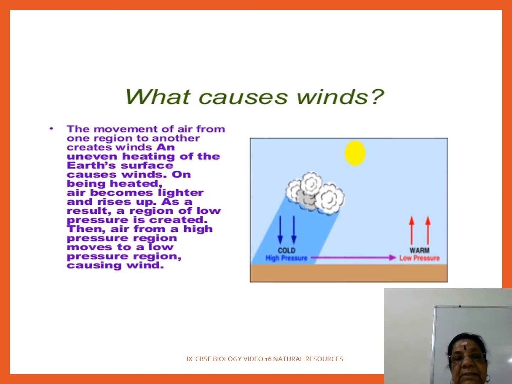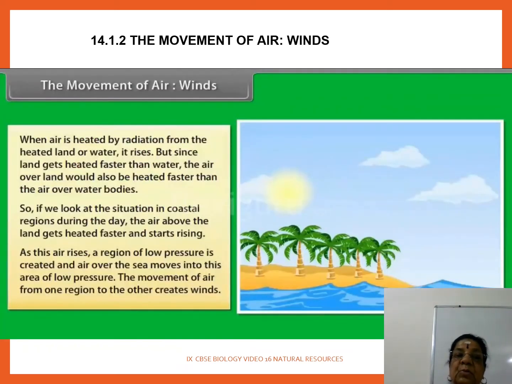As a result, region of low pressure is created. இது warm ஆகி மேல போயிட்டே இருக்கிறதுனால இங்க low pressure form ஆயிட்டே இருக்கு. Then air from high pressure region moves to a low pressure region causing wind. I hope you could follow this. Then next one, the movement of air.